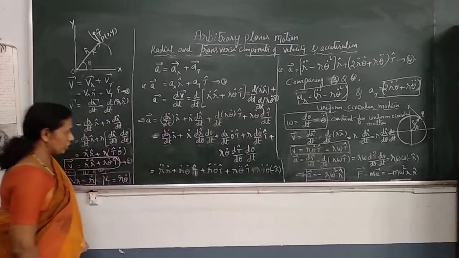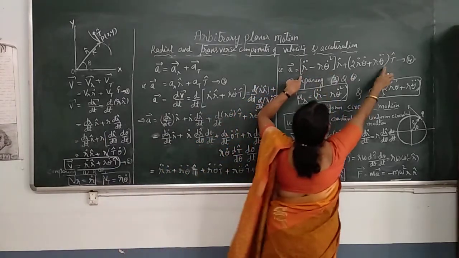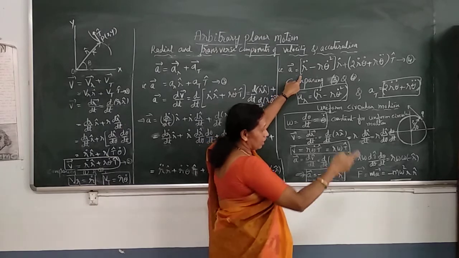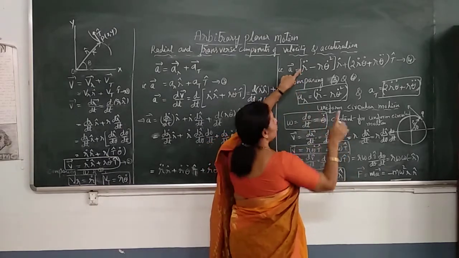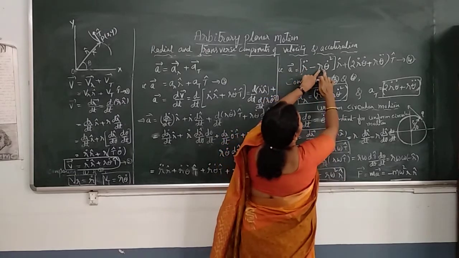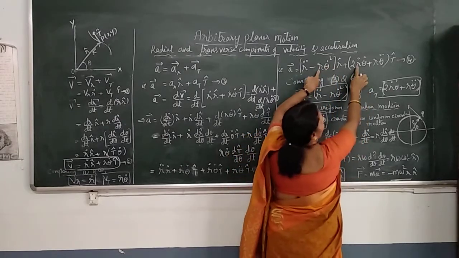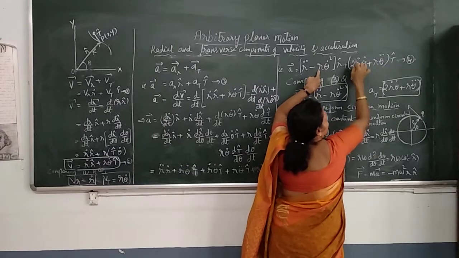And acceleration. We have acceleration given by this. This is acceleration for arbitrary planar motion. And in case of uniform circular motion, R constant, R dot 0, R double dot 0. This is 0. And remaining is R theta dot square. R dot is 0, theta dot remains, but because of R dot, this term becomes 0.